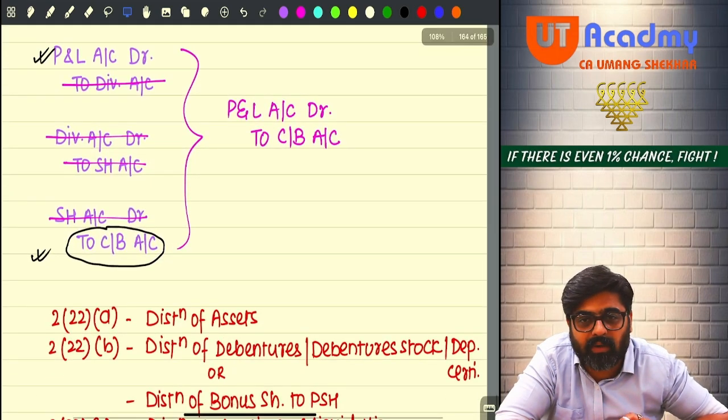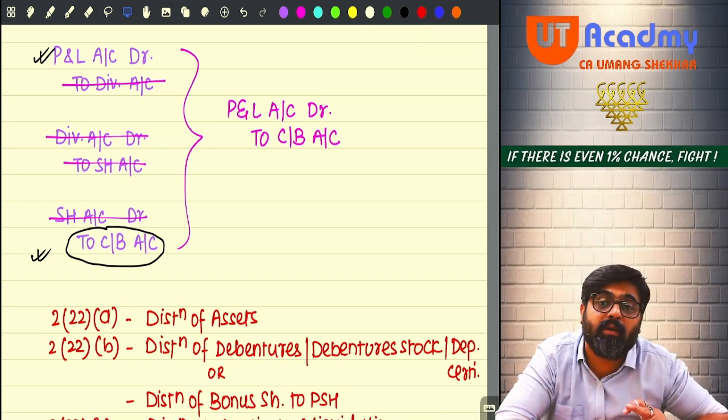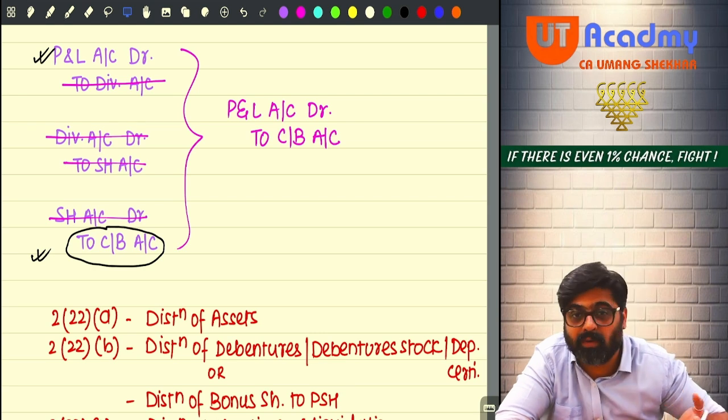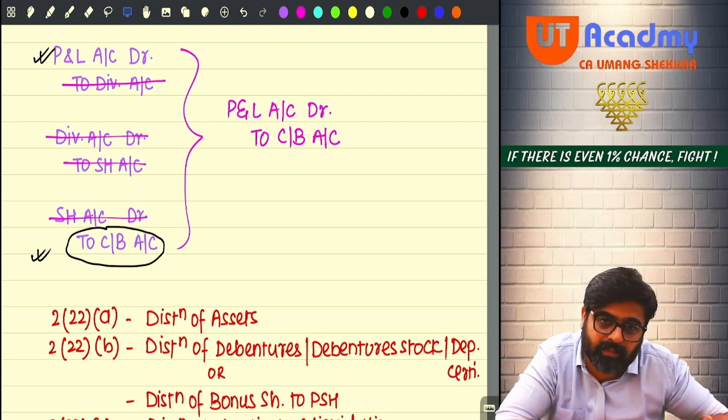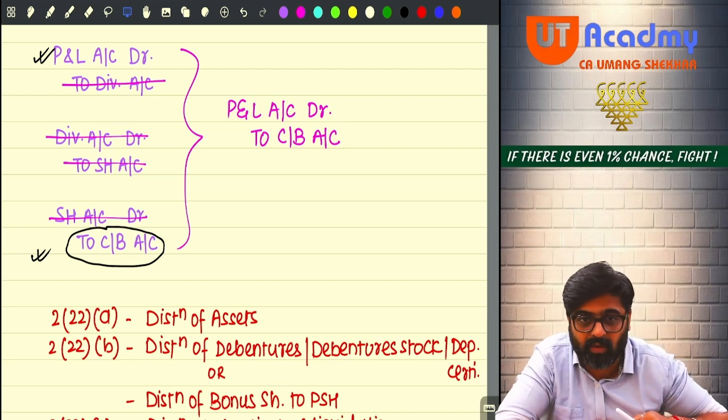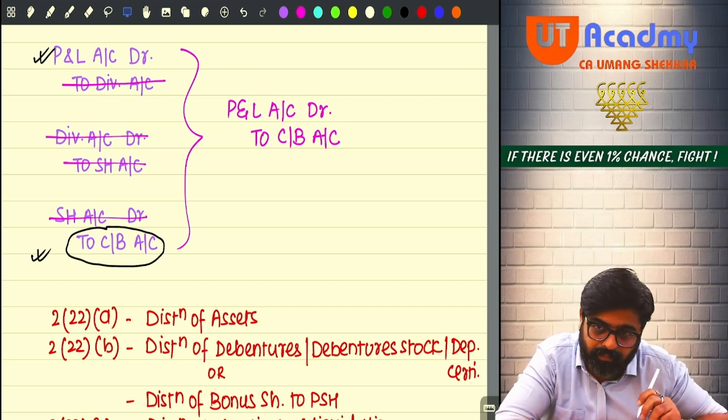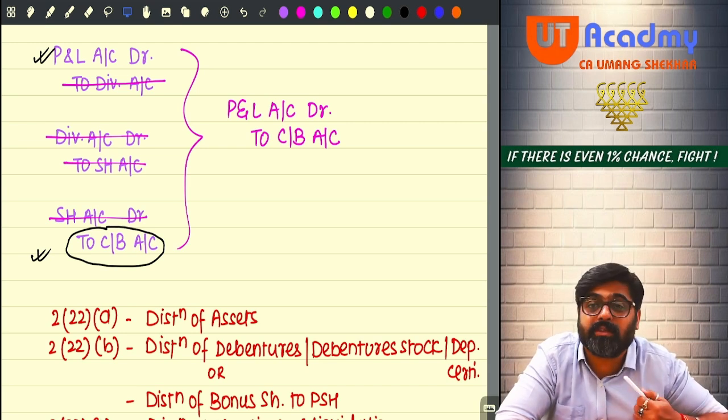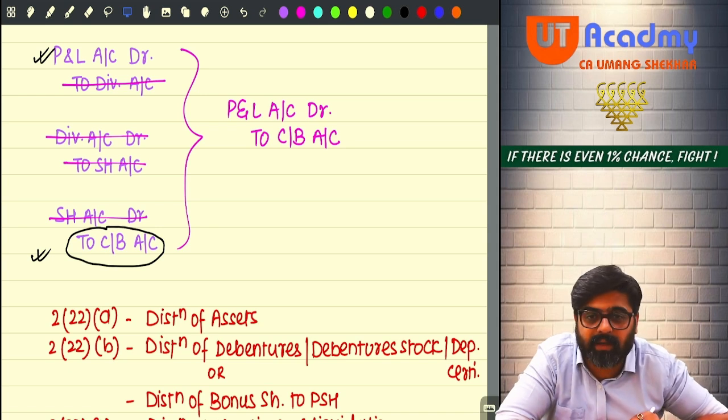P&L debit to cash bank? Shareholder account debit to cash bank? No, it will now be shareholder account to asset. If shareholder account to asset was there, then it is a deemed dividend, 2(22)(a). So to avoid that, what did you do? Shareholder account debit to debenture, debenture stock, deposit certificate. Yes or no?